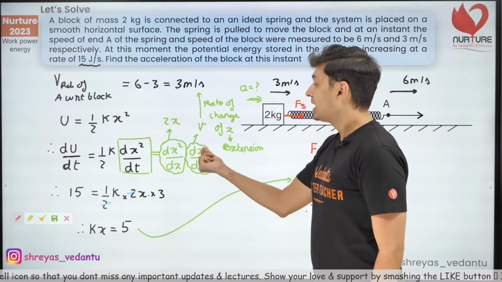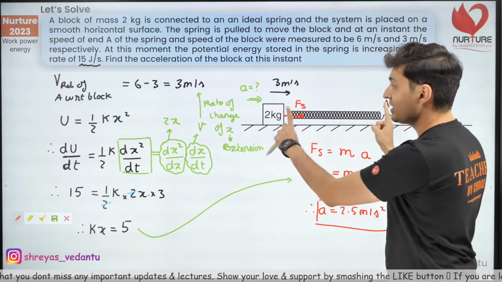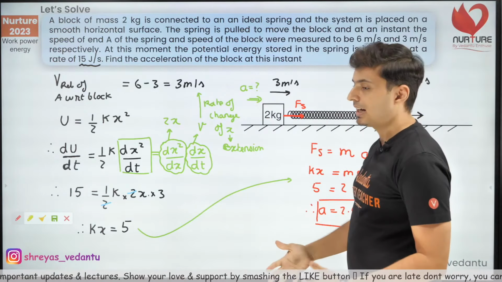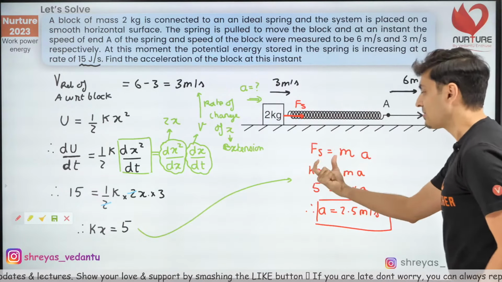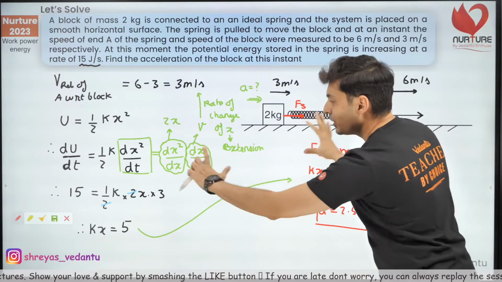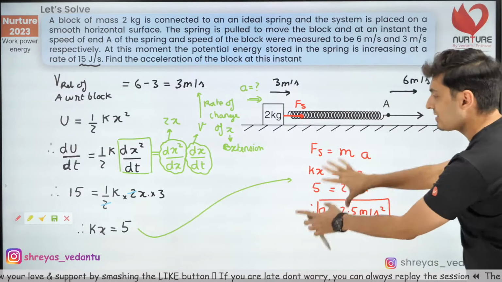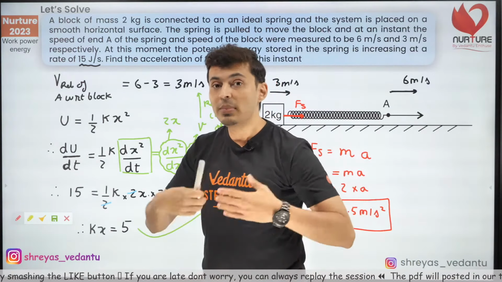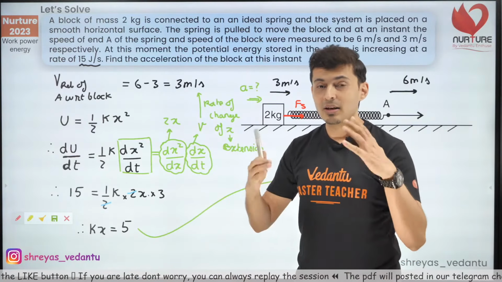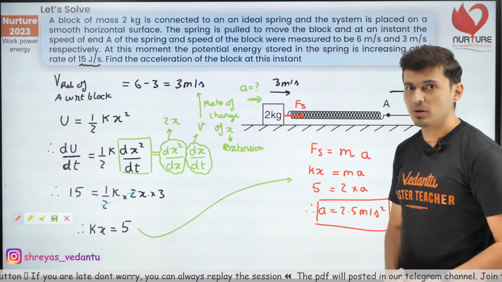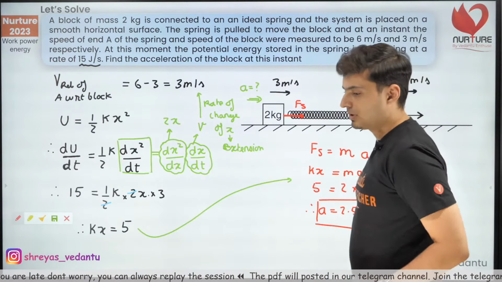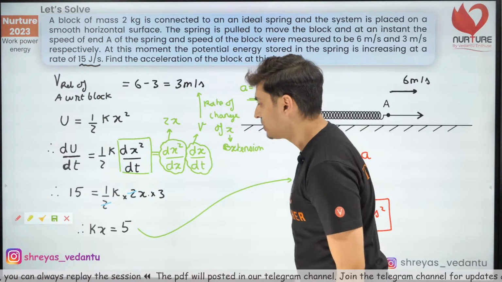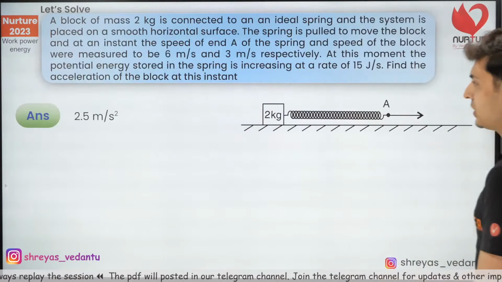Okay, dx by dt, that x stands over here for extension, so that extension depends on the relative speed. Alright, and once I get kx, I can just substitute. So it's nothing but getting those equations and substituting it here and there till you get your final answer. Making those equations requires good understanding, good conceptual knowledge, and obviously love for the subject. Well, I hope you guys have understood this question. Moving on to the next one coming up on your screen.